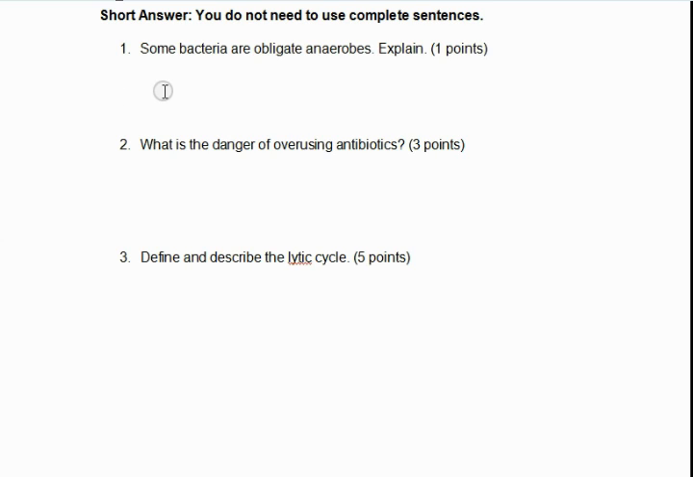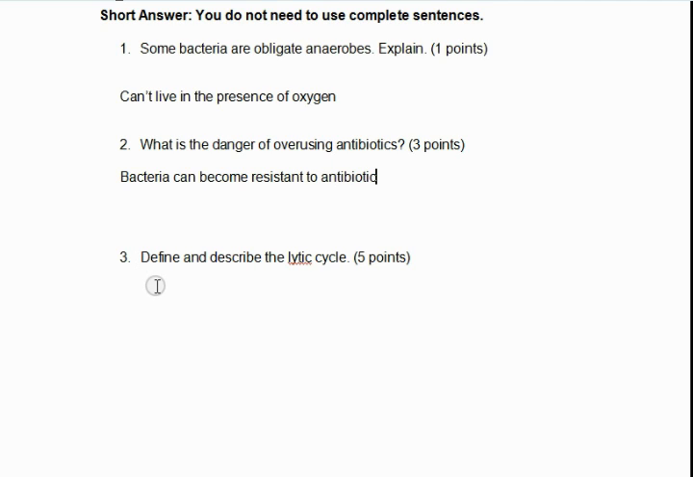For the short answer, some bacteria are obligate anaerobes. Explain. Can't live in the presence of oxygen. What is the danger of overusing antibiotics? The bacteria can become resistant to the antibiotic.